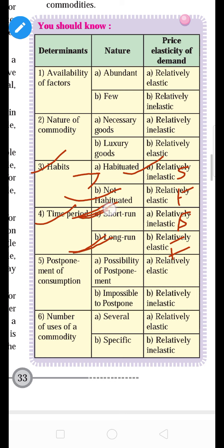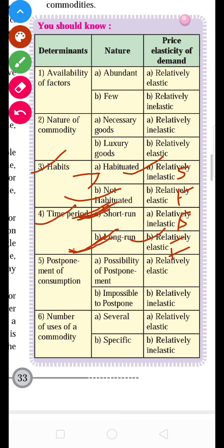Yes, short period means a few months, below 1 year. A long period means it may be 5 years, 10 years, 15 years, 20 years. So when the consumer demands the commodity for a short period of time, it has less elasticity of demand and more elasticity in price. And if the consumer demands the commodity for a long period of time, it has more elastic demand or relatively elastic demand.